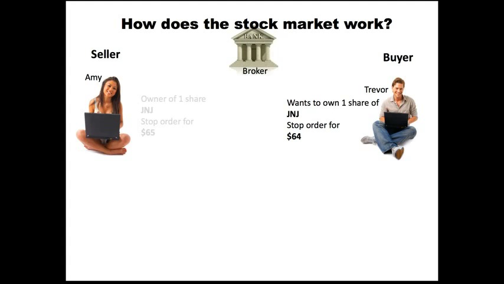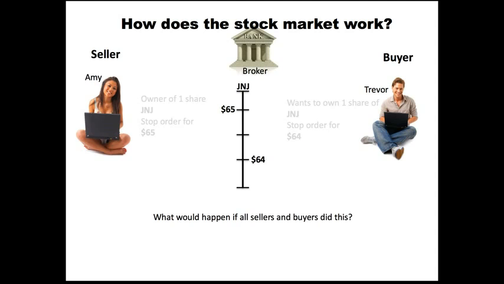So we know that Amy's wanting to sell her one share for $65. Now we have a buyer. We have a guy named Trevor, and he wants to buy a share of Johnson & Johnson. And so he puts in a stop order for $64. Okay? Amy's trying to sell her one share for $65 because she wants to make more money on it. But Trevor doesn't necessarily want to buy one share for that high of a price, and he's putting in a stop order for $64. Okay, so let's see what happens. As you can see here, the arrow pointing to where Amy's willing to sell her share is 65, and Trevor's only willing to buy it for 64. So we have a discrepancy here.